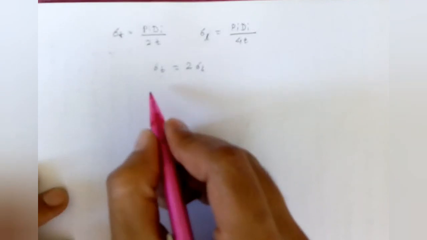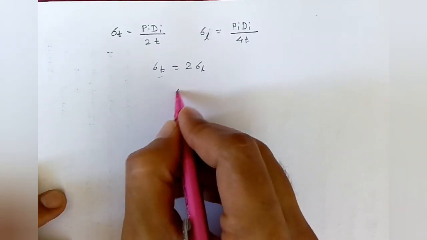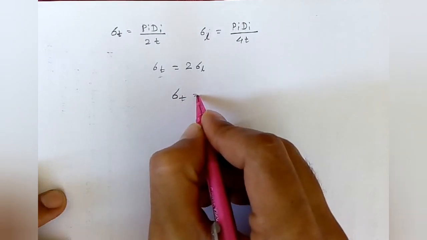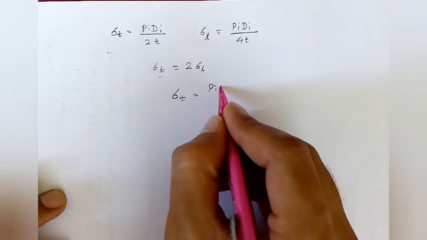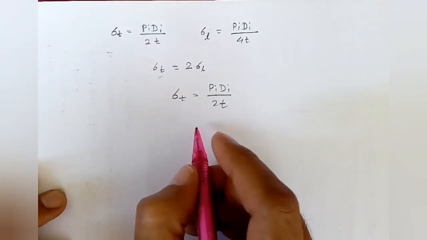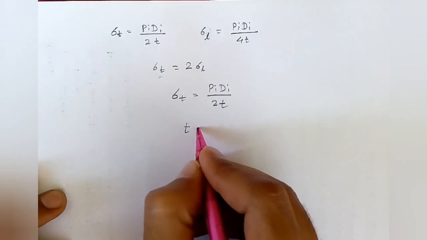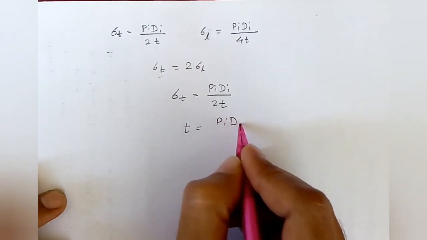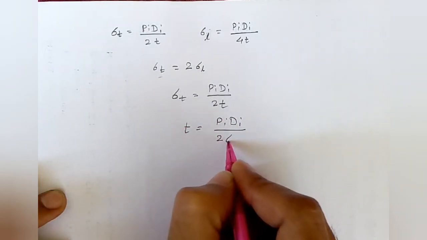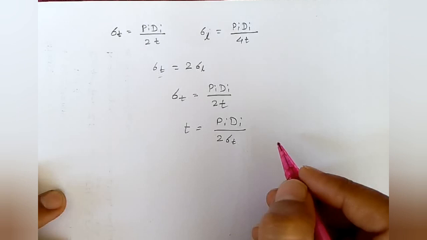So the tangential stress is equated to the allowable tensile stress. Hence, while designing thin wall cylinders, we are going to consider the tangential stress, which is Pi di upon 2t. Hence, to find the thickness of the cylinder, it will be t equals Pi di upon 2 sigma t, where sigma t is the allowable stress.